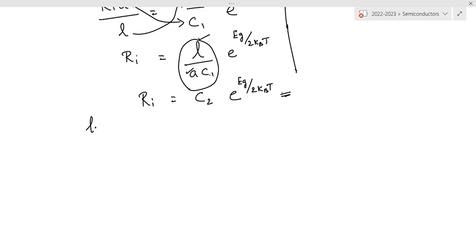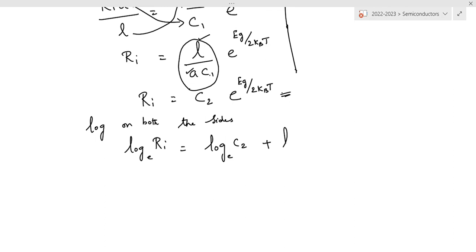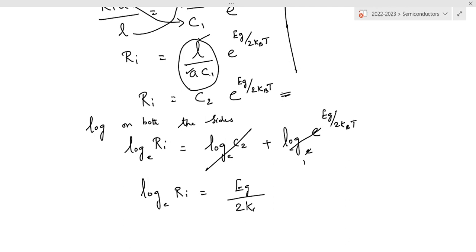Similarly, taking logarithm on both the sides, we get log Ri to the base e is equal to log C2 plus log e power Eg divided by 2 kBT. In the same way, we are going to cancel this and this becomes 1. Therefore, log Ri is equal to Eg divided by 2 kBT.